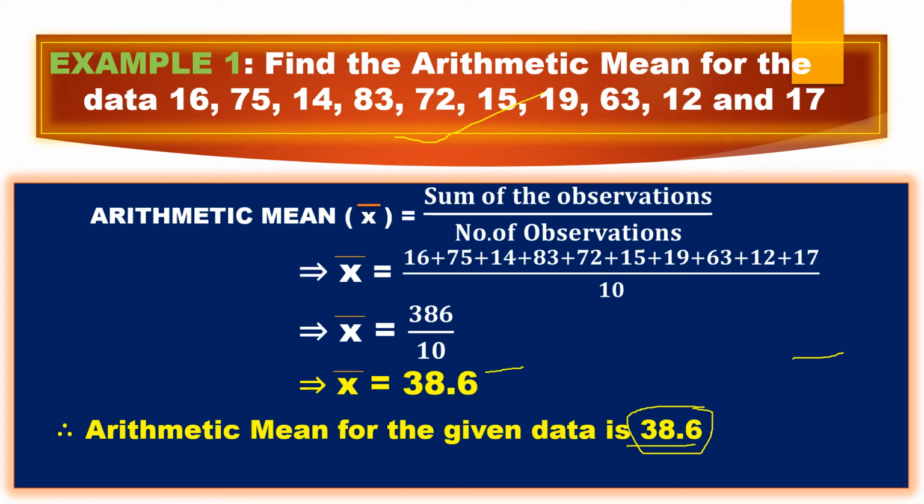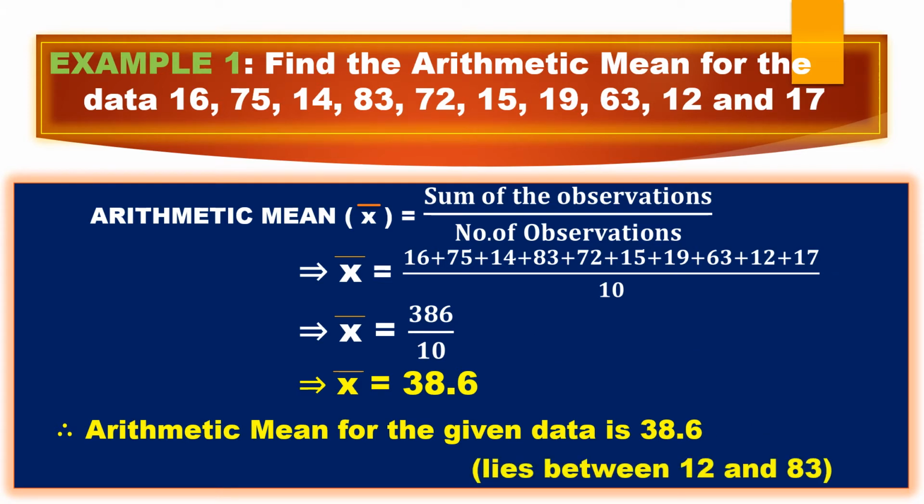The smallest value is 12 here and the greatest value is 83. So your mean should lie in between the smallest and greatest values. It should be greater than 12 and less than 83. We got a value in between these two, so whatever we got is correct. It is lying between 12 and 83. This is only for cross checking.